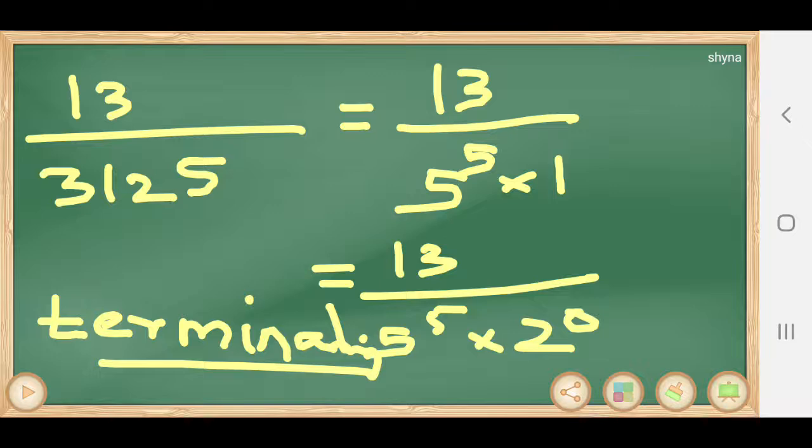While doing, dear children, first if it is not in simplest form, write it in simplest form and try to write the q in p by q. Q part should be 2 raised to m into 5 raised to n. Listen, if any number other than 2 and 5 is there, we can tell that it is not in the form of 2 raised to m into 5 raised to n. That is why it is non-terminating but repeating.